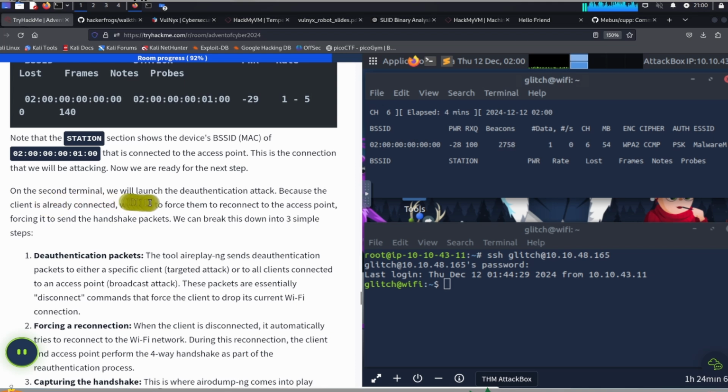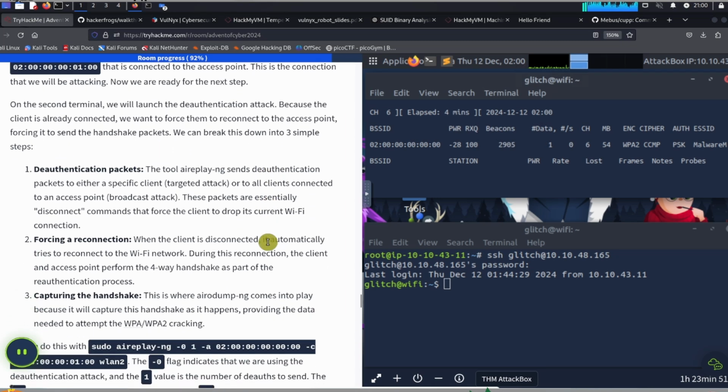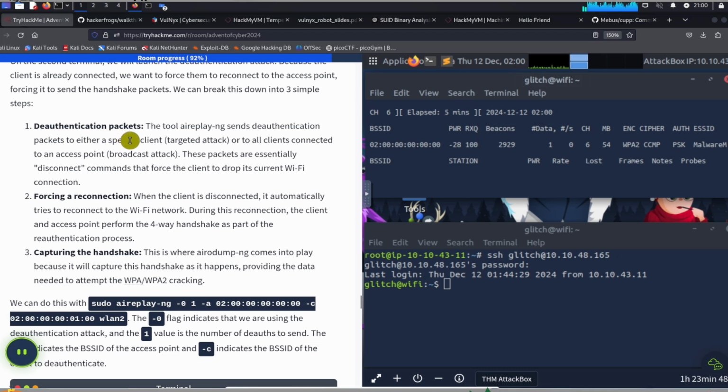On the second terminal, we will launch the deauthentication attack. Because the client is already connected, we want to force them to reconnect to the access point, forcing it to send the handshake packets. We'll break this down into 3 simple steps. So step 1 is the deauthentication packets. The tool aireplay-ng sends the deauthentication packets to either a specific client, a targeted attack, or to all clients connected to an access point, which is a broadcast attack. These packets are essentially disconnect commands that force the client to drop its current Wi-Fi connection.